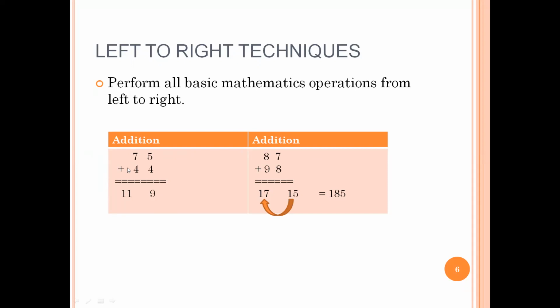So see, 7 plus 4 is 11. 5 plus 4 is 9. We don't need to do any adjustment because it has its own place. So the answer is 119.